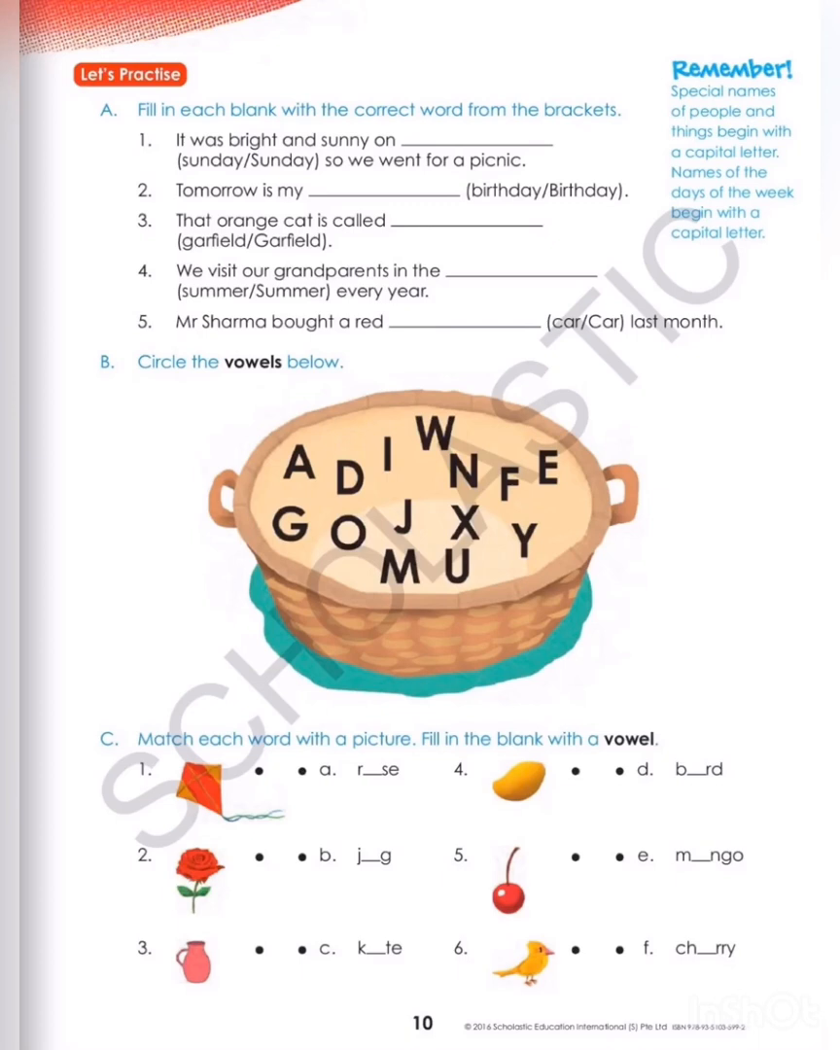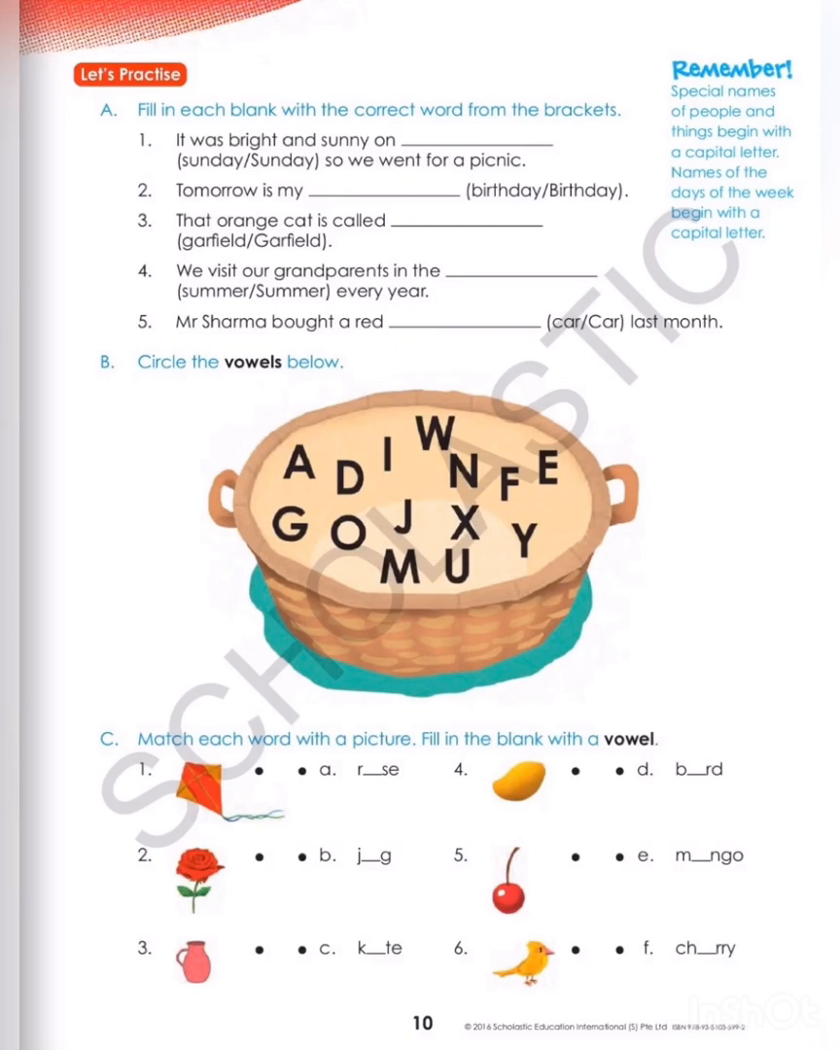So what will be the spelling? K-I-T-E. Second one is of rose. So we will match with A. And the spelling will be R-O-S-E. Third one is jug. And we will match with B. And the spelling will be J-U-G. Fourth picture is of mango. We will match with E option. And we will write A in the blank. And what will be the spelling? M-A-N-G-O.